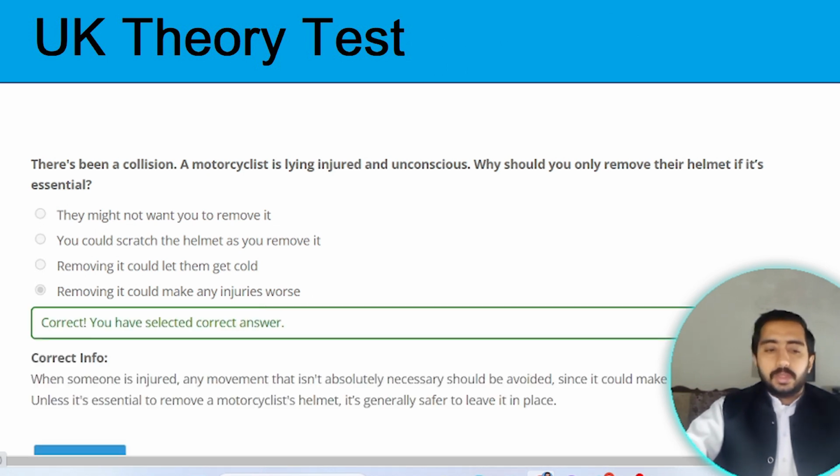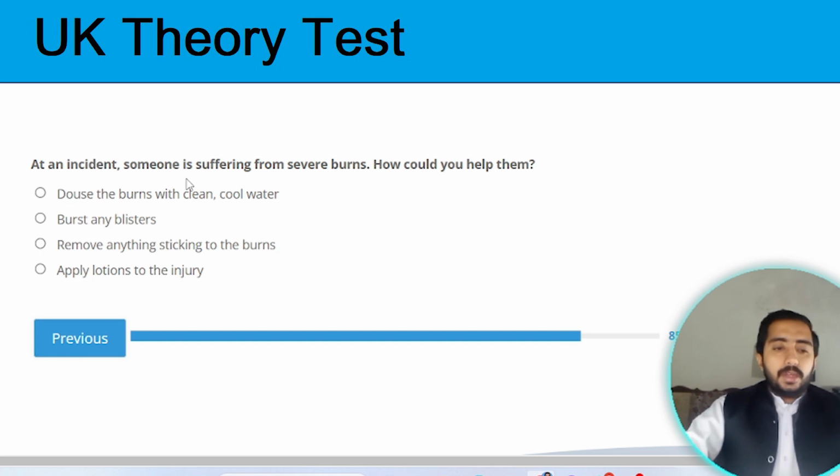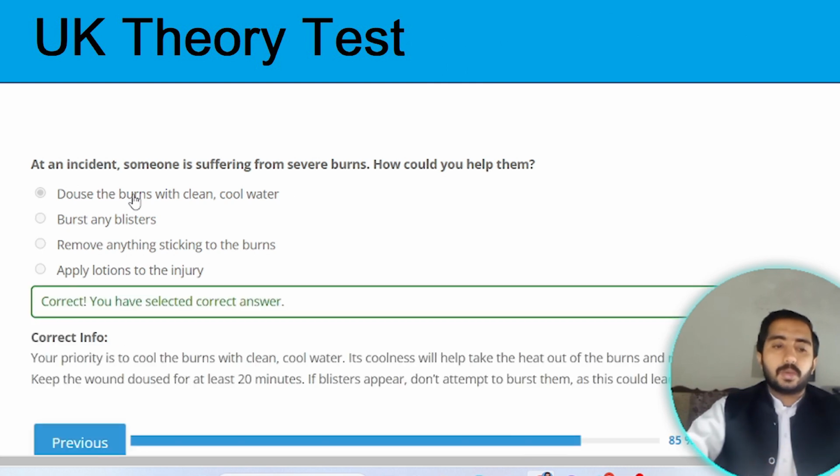Next one. At an incident, someone is suffering from severe burns. How could you help them? You can help them by dousing the burns with clean, cool water. Option A is the correct one.